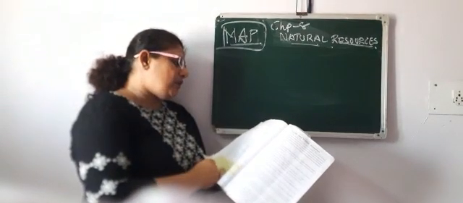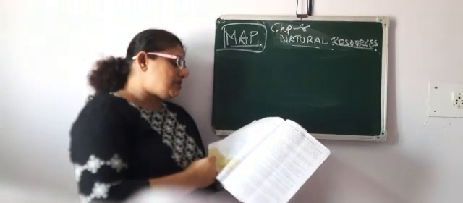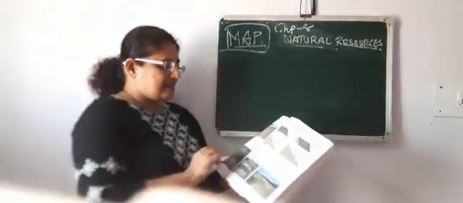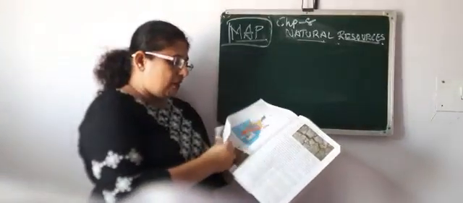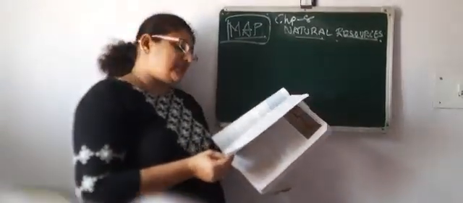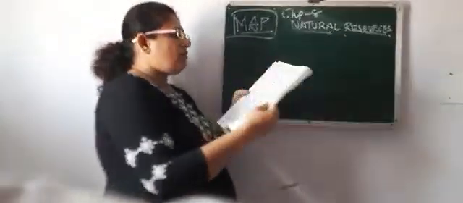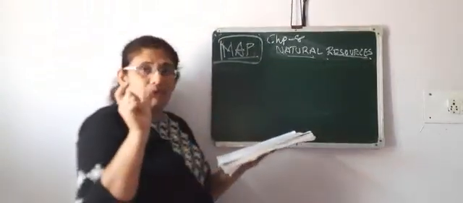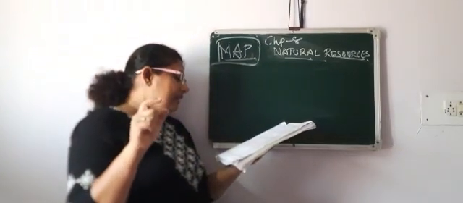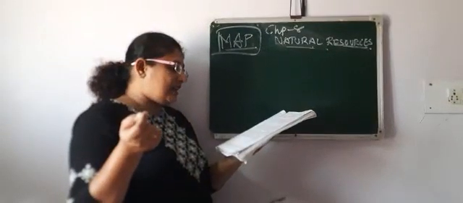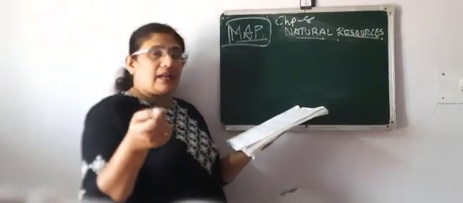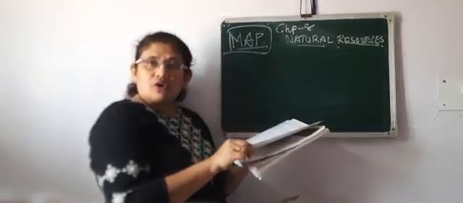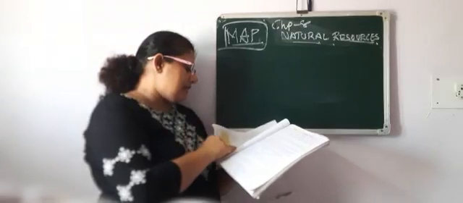Then answer the following question as directed. Describe the process of soil formation and state on which basis these are classified. So this answer you will find where? On page number 61. Here the whole soil formation has been written, right? What is the formation of the soil, that topic has been given. And how the soils are classified, on the basis of color, climate, parental rocks, and the name of the soil also has been given. So all this you have to write down in this answer.